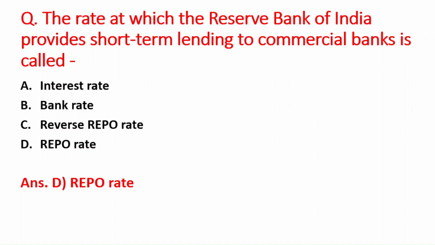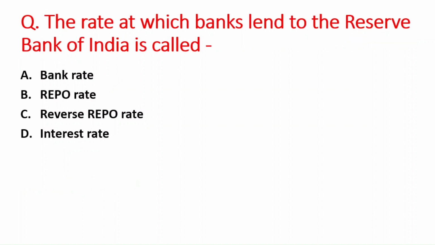Next question is the rate at which banks lend to the Reserve Bank of India is called A option is bank rate, B is repo rate, C option is the reverse repo rate, and D option is the interest rate. So the right answer is option C, that is reverse repo rate. And don't get confused with the repo rate and the reverse repo rate. The rate at which the RBI lends to the commercial bank, it is called as repo rate, and the rate at which commercial bank lend to the RBI, it is called as the reverse repo rate.